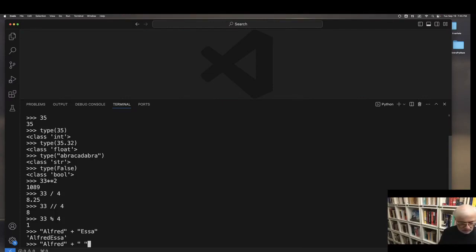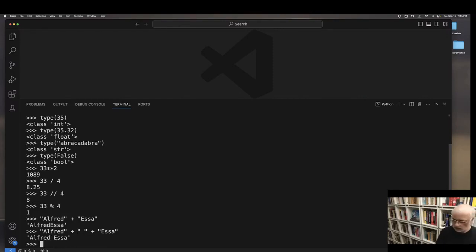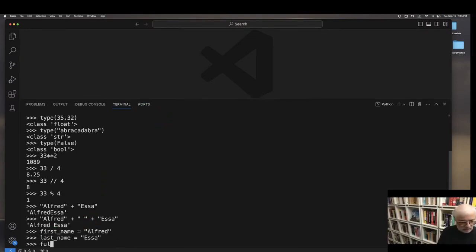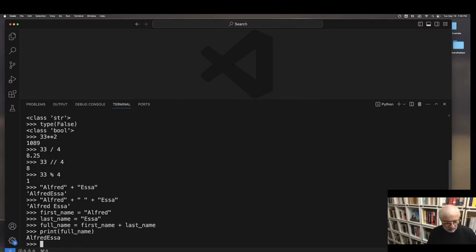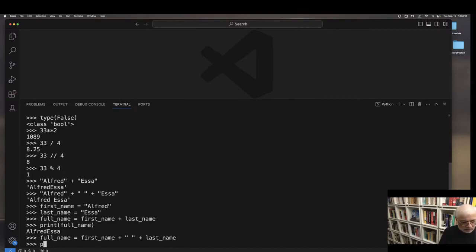Now let's do a variable called full name equals first name plus last name. Now let's print full name. As expected, we don't have the space, so let's modify full name so that it's first name plus space plus last name. And now let's print full name again.